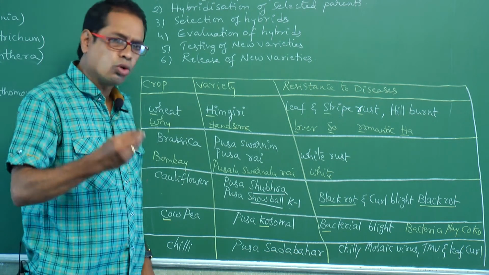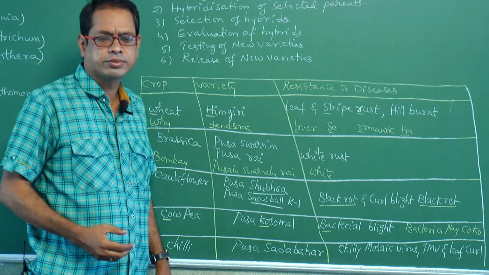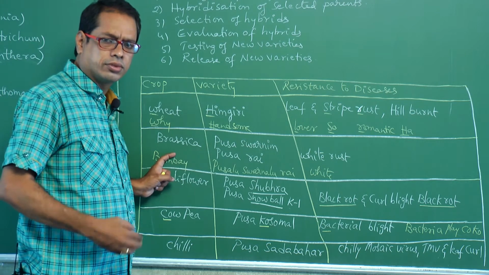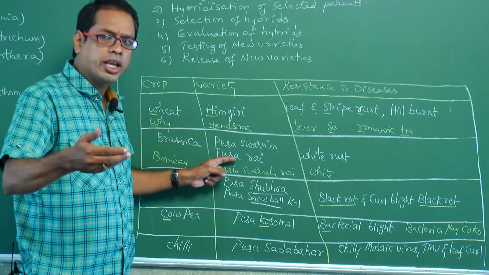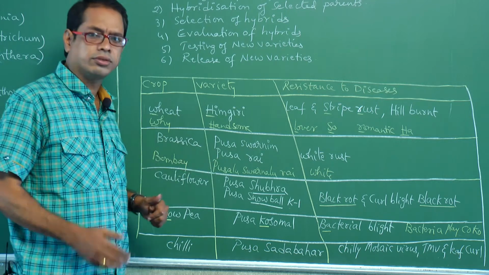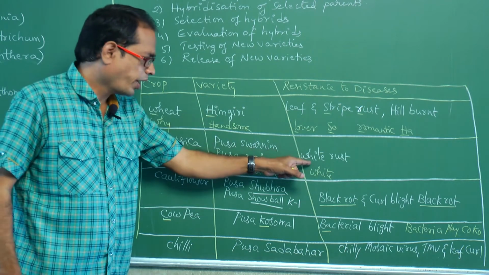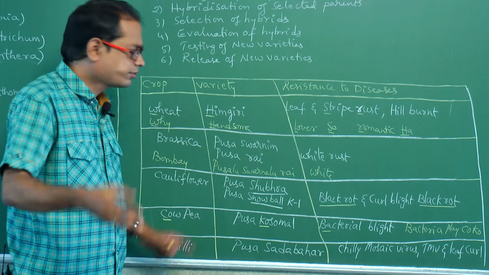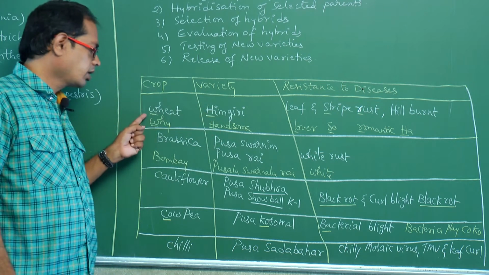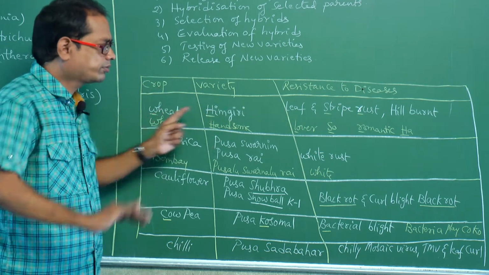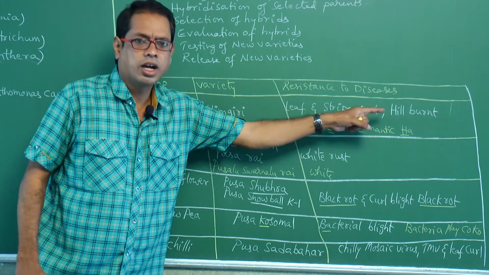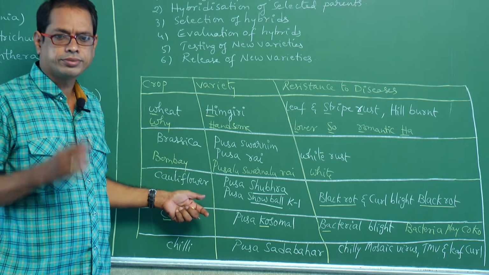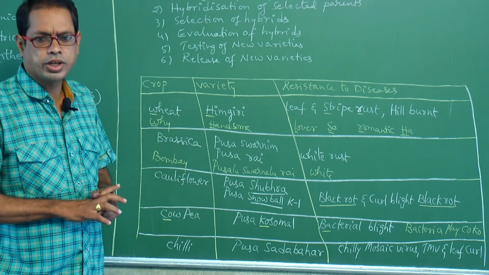Next question. Posa sphagnum is a variety of brassica, or Posa roy is a variety of brassica. Resistant to white rust. Next one. Himgiri is a variety of wheat. Resistant to leaf and stripe rust and hill burnt. So please note down these points in your notes. Are you following, my dear students?